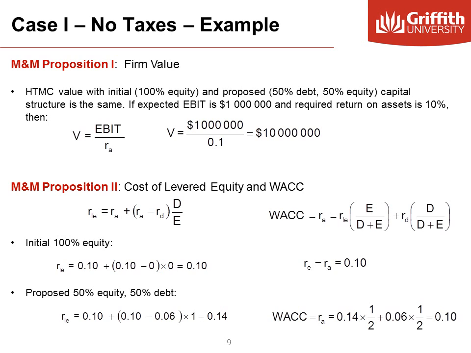For HTMC, under the all equity scenario, the cash flow to equity holders is 1 million. The value of the company, assuming a perpetuity, is 1 million divided by 10%, equal to 10 million. The value of the company's equity is its net income of 700,000 divided by 14%, equal to 5 million.